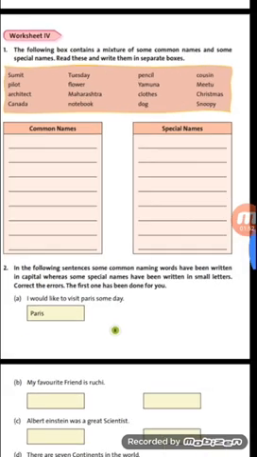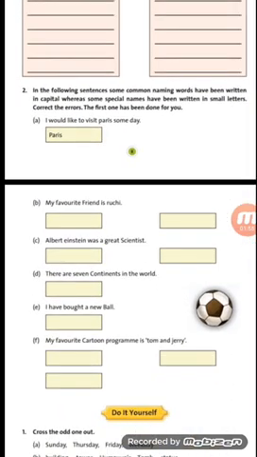So now let us start today with our next question. Based on the common and special names, let us find out what is asked here. In the following sentences, some common naming words have been written in capital, whereas some special names have been written in small letters. Means there are errors in the writing. While they have written a common name, they have written it with a capital letter, and while they have written a special name, they have written it with a small letter. So we have to identify that and correct them. Correct the errors. Errors means mistakes. The first one has been done for you.